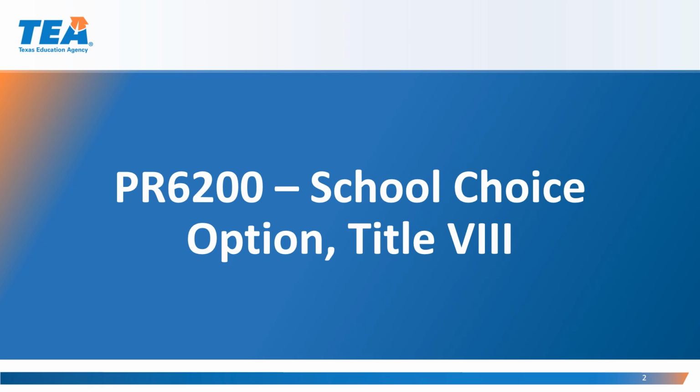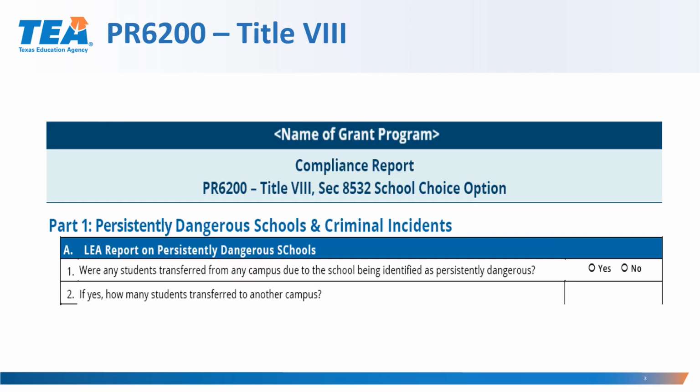Welcome to the training for the completion of the PR6200 School Choice Option, Title 8, Section 8532 of the ESSA Consolidated Compliance Report. The usual navigation buttons are at the top of the report. Use this form to report compliance with Title 8, Section 8532. Use zeros when questions do not apply.